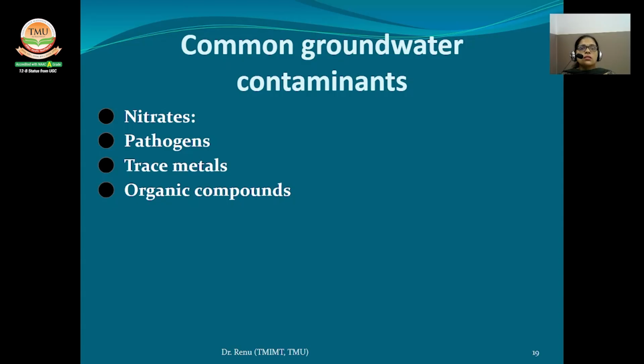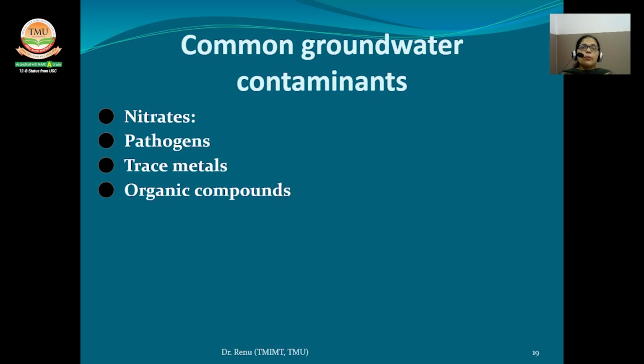Bacteria and viruses causing waterborne diseases such as typhoid, polio and hepatitis may pass into the groundwater through the discharge of sewage water, landfills, septic tanks and livestock shelters. Next is trace material. It includes lead, mercury, copper and nickel.